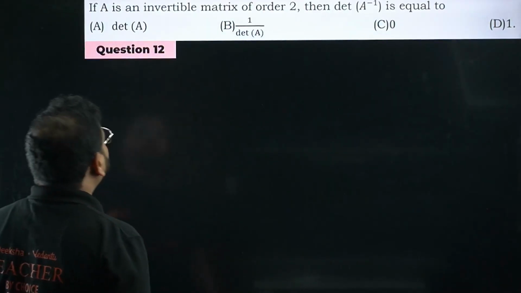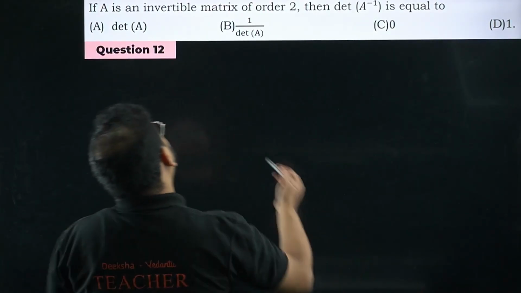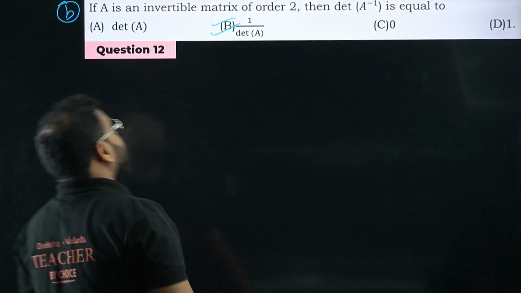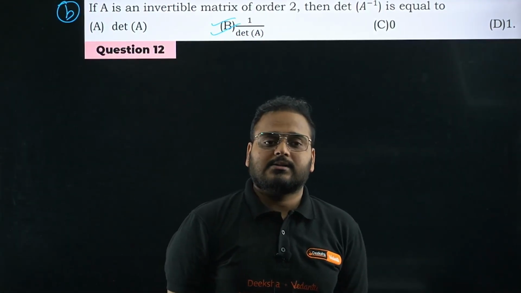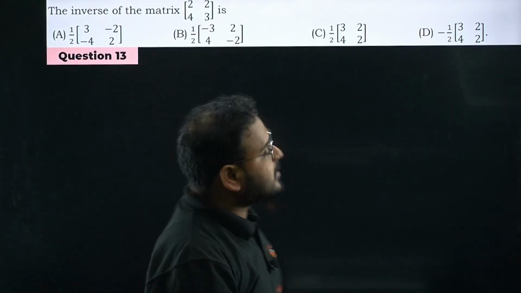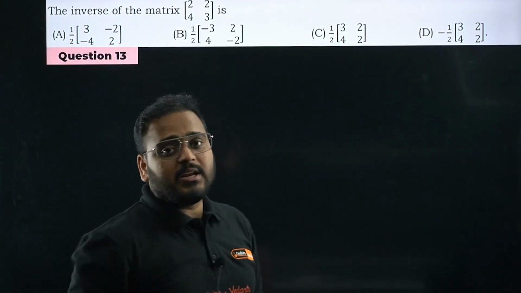Moving on to question number 12 now. If A is an invertible matrix of order 2, we know this, right? I've done this question for all of you. I've taken it over here because it is very, very important. Yes, it can be asked. That's why I've taken this question over here. Moving on. Inverse of a matrix, how do you solve this? Sometimes they also give you a matrix whose inverse does not exist. So what are you going to do?